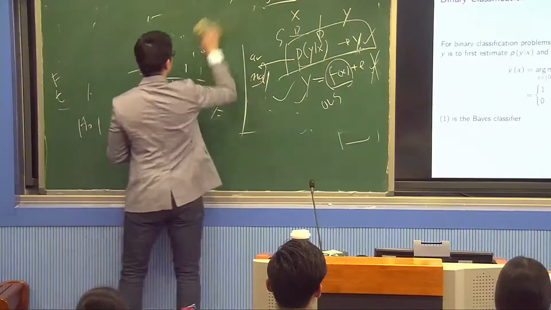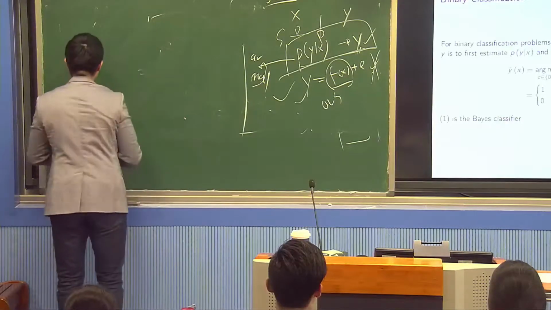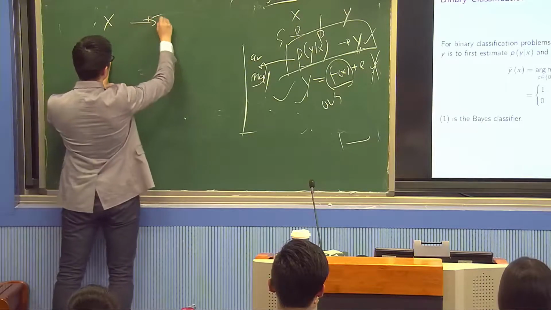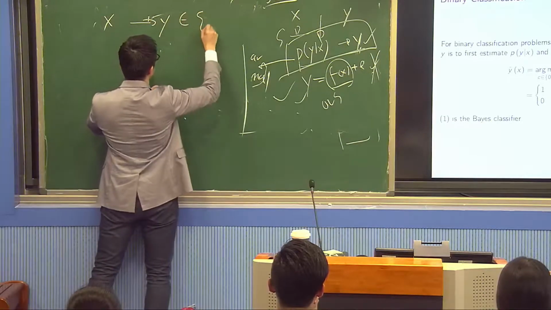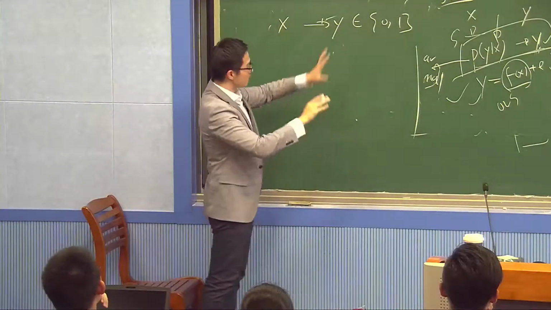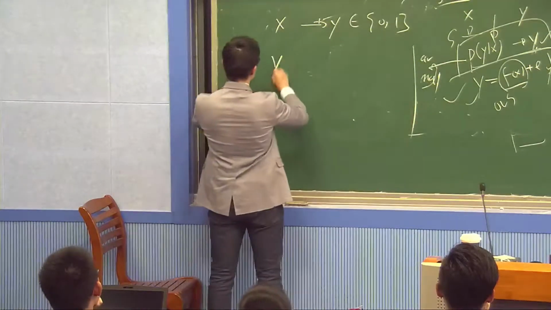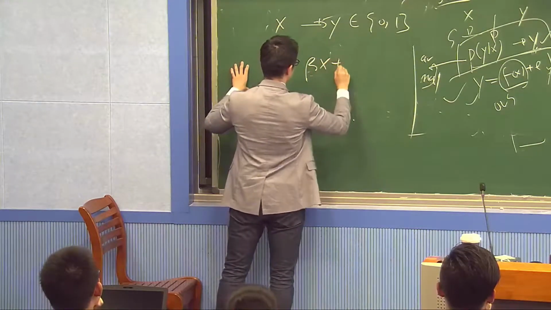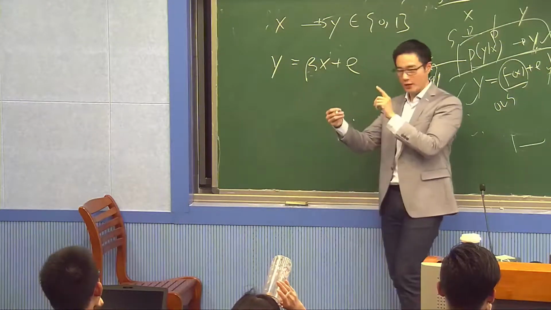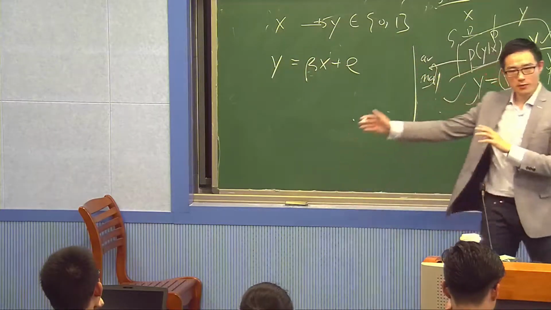But let me just start first with a very simple question. Again, my goal is, given x, I want to predict y, but this y belongs to {0, 1}. The first question is, forget about probability, forget about the first approach and second approach. Can I just run a linear regression like this? Y has only two values, 0 and 1. Can I just run a linear regression like this?